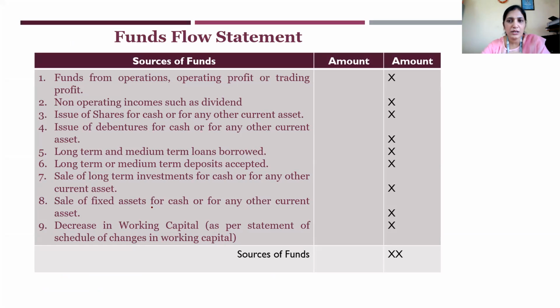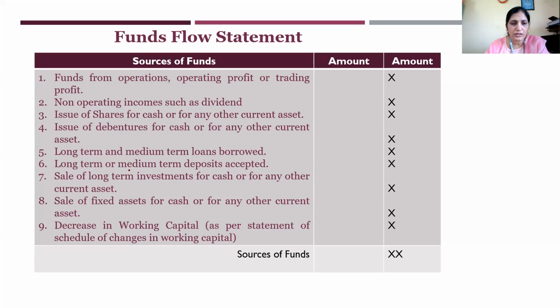Okay, as you all are seeing over here, this is the funds flow statement format. Firstly, you have sources of funds. Two amount columns will be taken over here. Funds from operations, as I told you, operating profit, trading profit will be coming over here. Non-operating income such as dividend and income tax, all these things will be taken here.